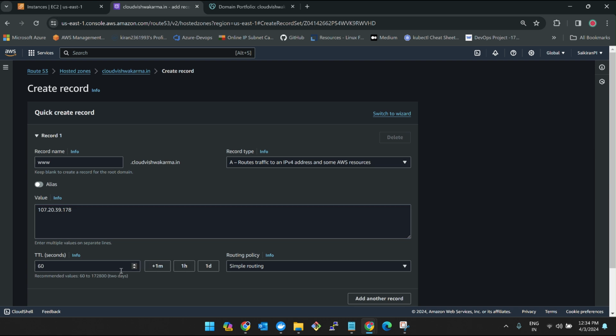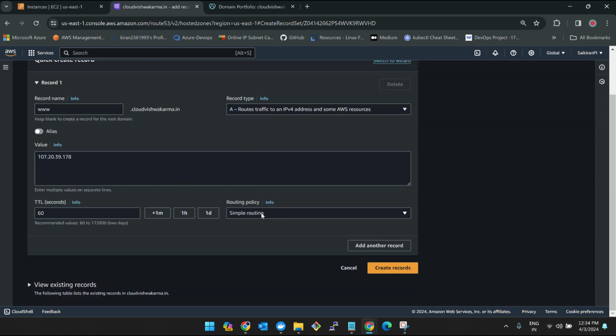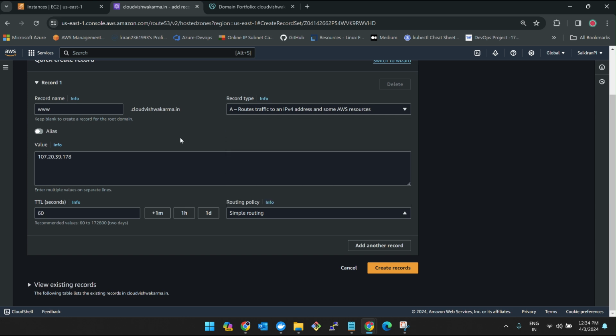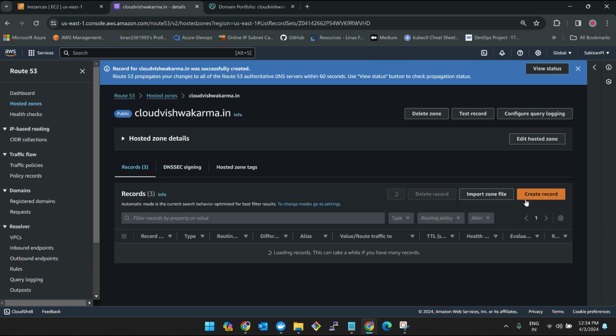TTL seconds, 1 minute is enough, 300 seconds was not needed. And then, as I said before, it is simple routing policy. All these others we can ignore now, I'll tell you later. But for now, for example, let's take geolocation. Geolocation means US users should route to US servers only, Indian users should route to Indian servers only. There are weighted, latency, failover and others as well. We can discuss this later. For now, you can watch the flow and then create records.